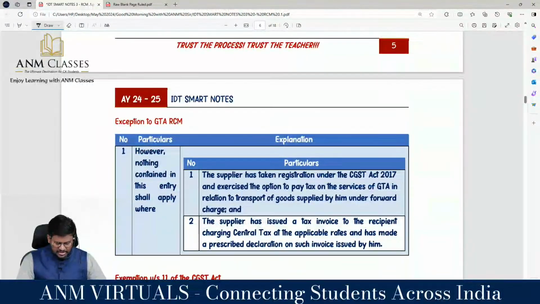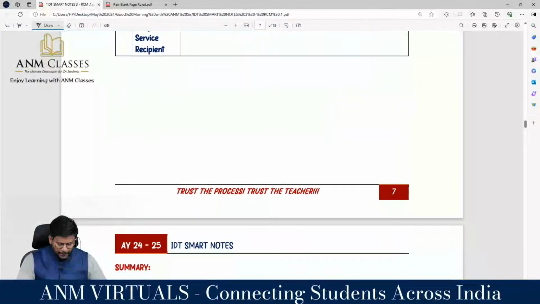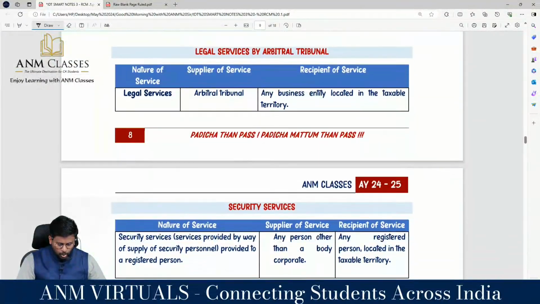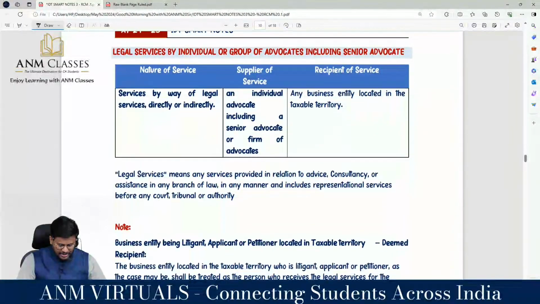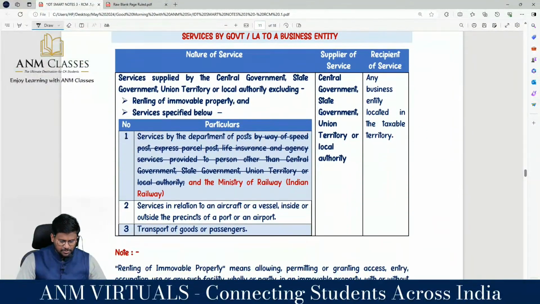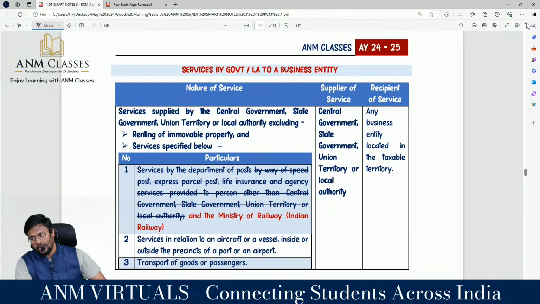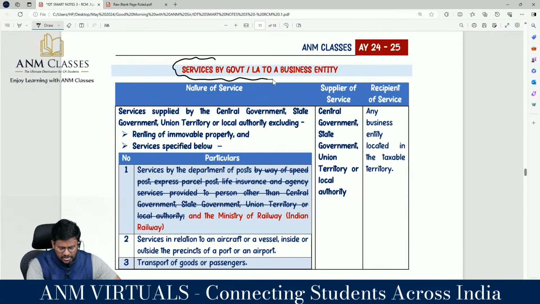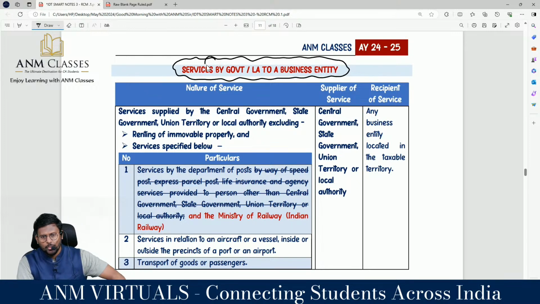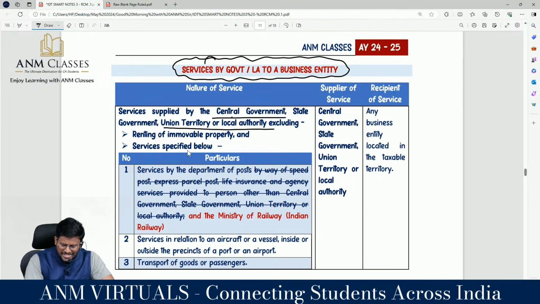In services, first we will see one amendment area which is applicable for both Inter and Final. They have slightly changed services by government or local authority to an entity. In that, they have added one word, and this word is important. Services supplied by central government, state government, union territory or an authority, excluding renting of any property, because for renting of immovable property we have special provisions. Or services specified below.